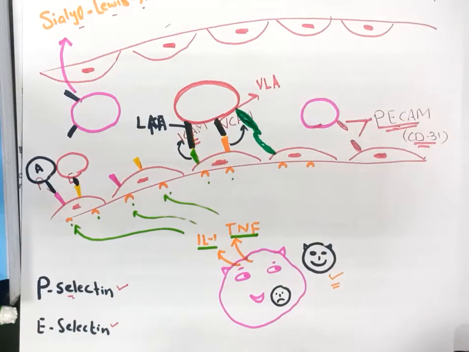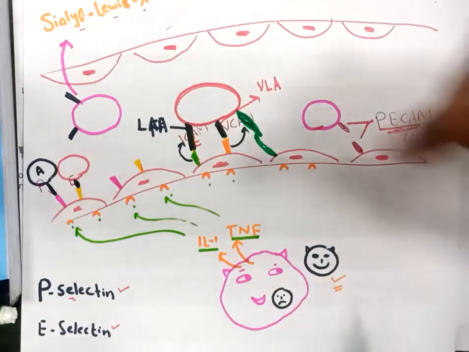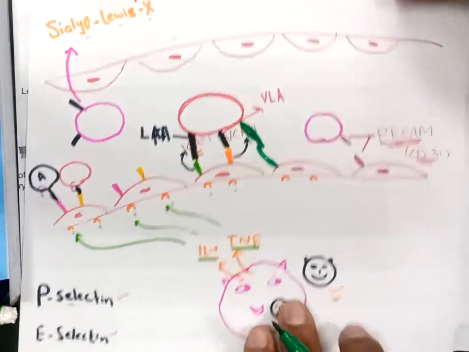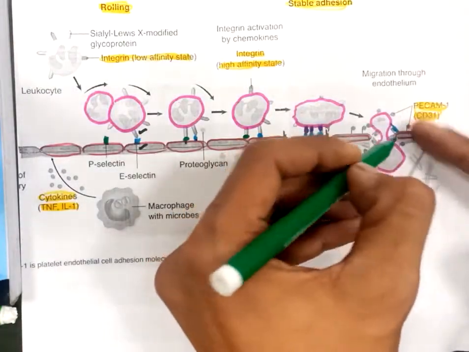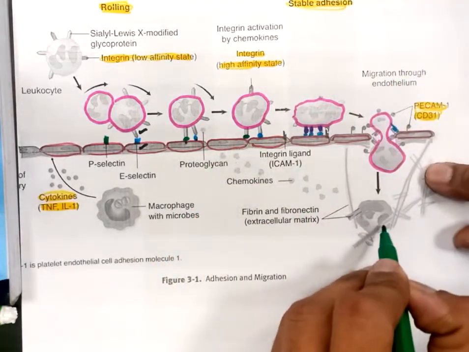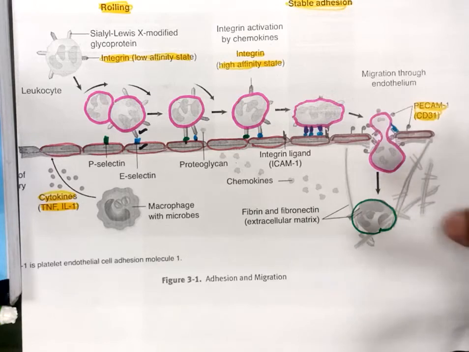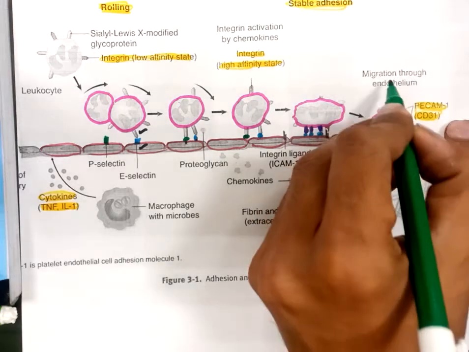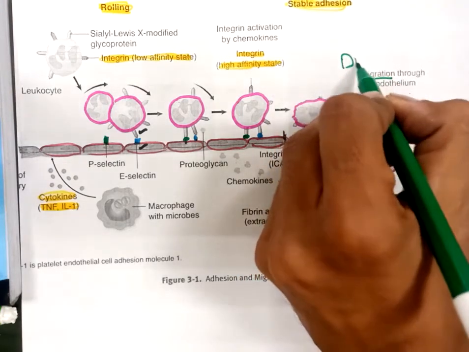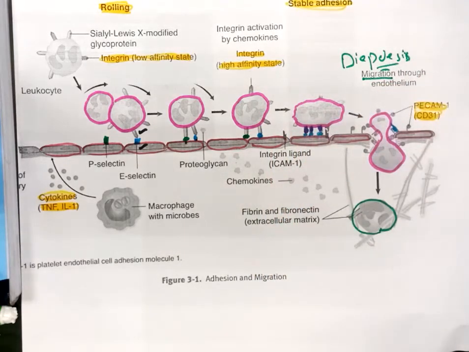Okay, now after the cell has become adhesive, both these PECAMs will interact, and because of this interaction, it will squeeze this white blood cell through this gap, and now the white blood cell has reached inside the tissue. The monocyte or neutrophil has reached inside the tissue, and this process is called migration, transmigration, or we can say diapedesis. So this is the fourth step.